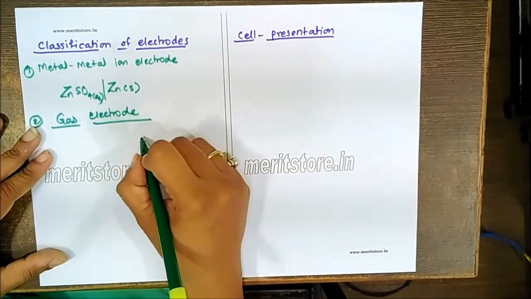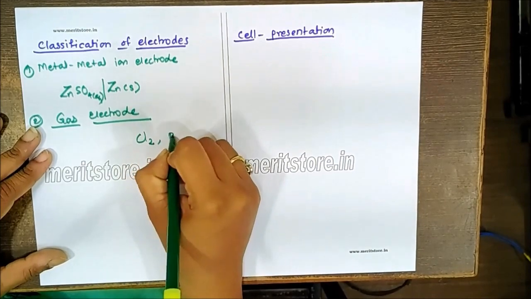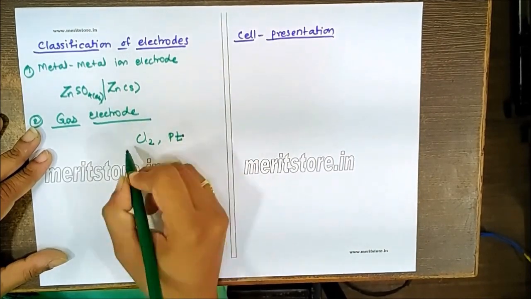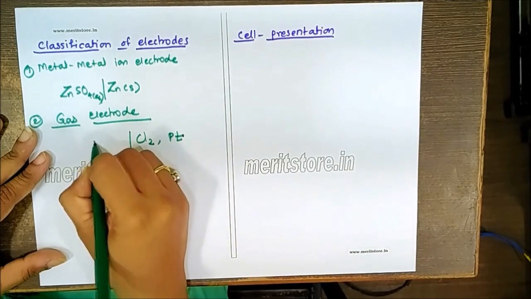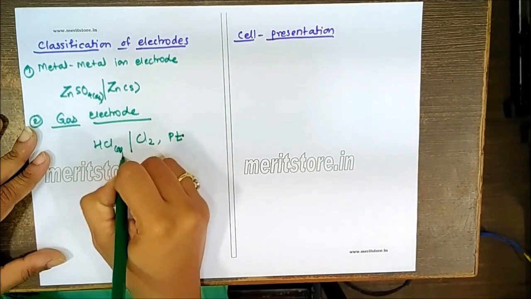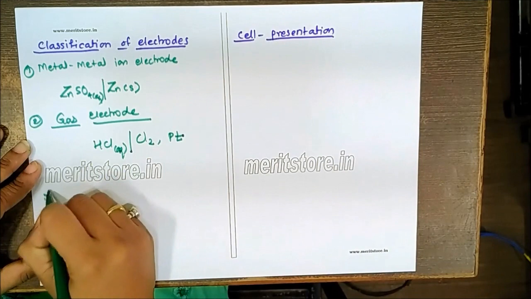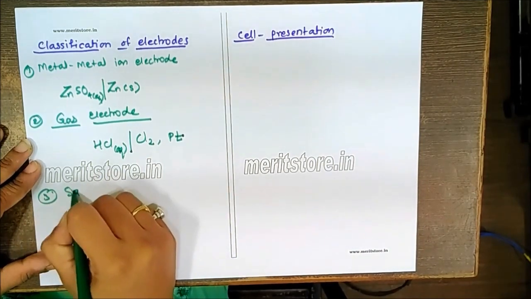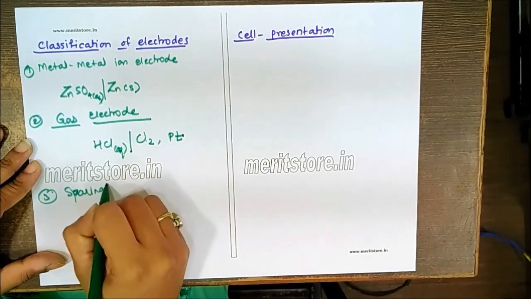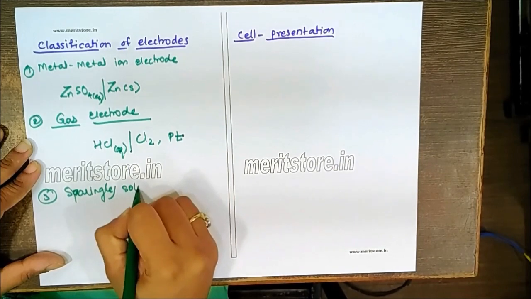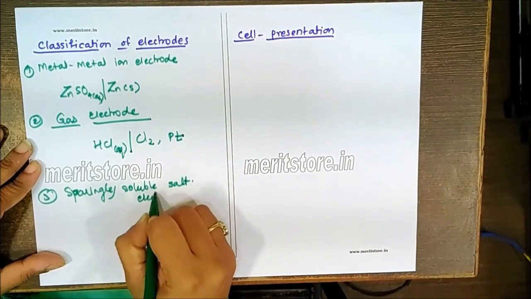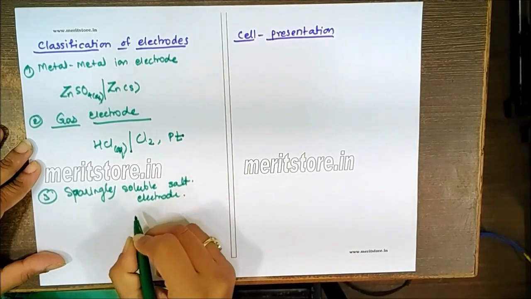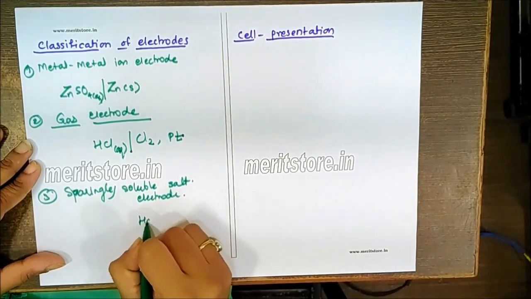For example, chlorine gas, where for electrical contact we use platinum in contact with chloride ions, for example aqueous HCl. Then we have the third one, the sparingly soluble salt electrode, where there will be some metal, for example mercury.